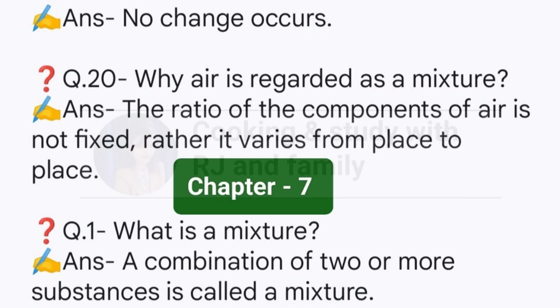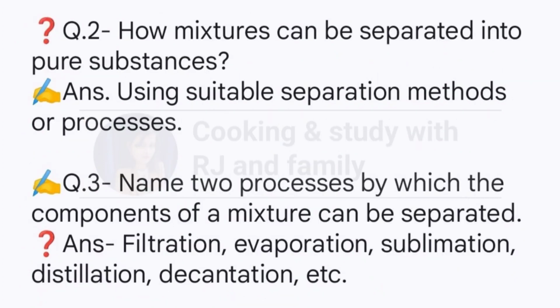Chapter 7. Question 1. What is a mixture? Answer. A combination of 2 or more substances is called a mixture. Question 2. How can mixtures be separated into pure substances? Answer. Using suitable separation methods or processes. Question 3. Name 2 processes by which the components of a mixture can be separated. Answer. Filtration, evaporation, sublimation, distillation, decantation, etc.